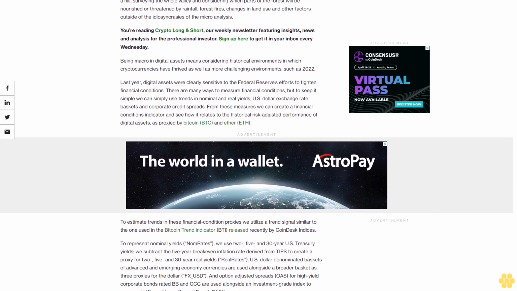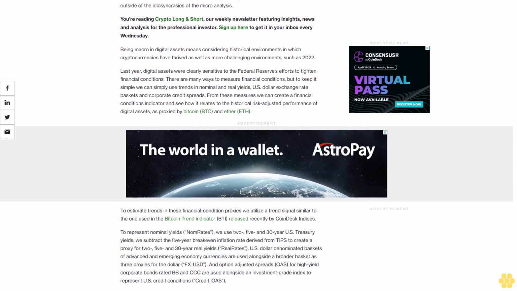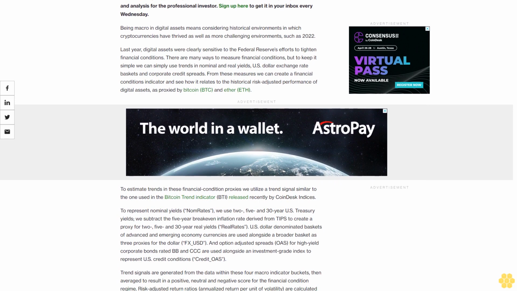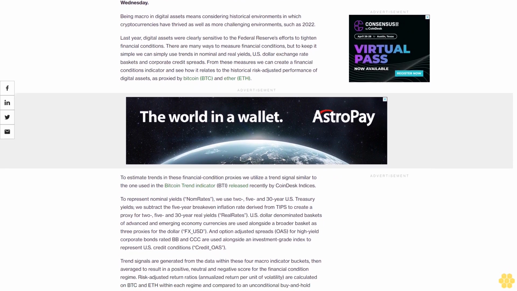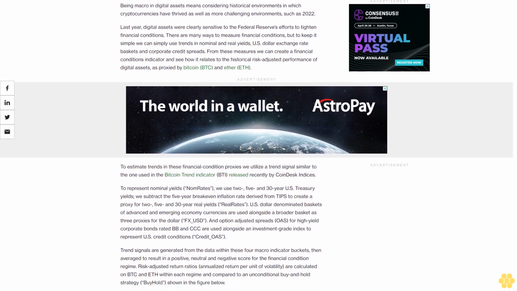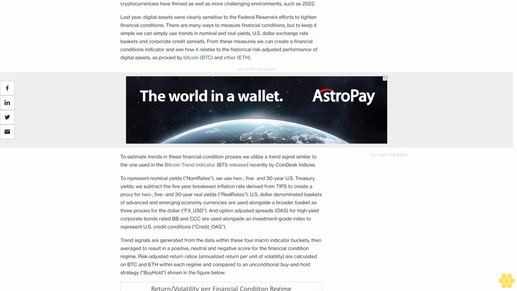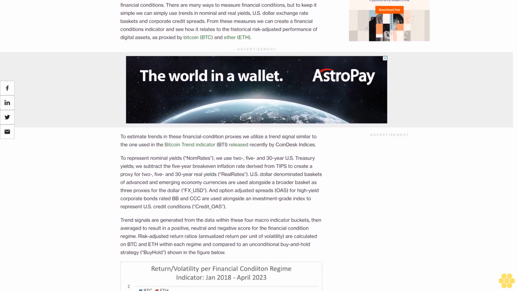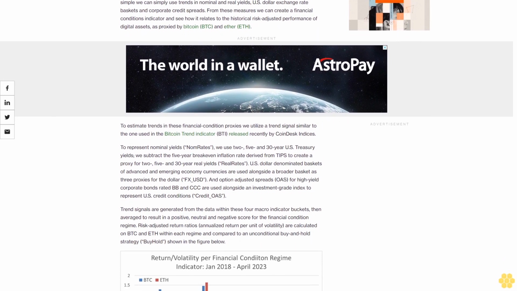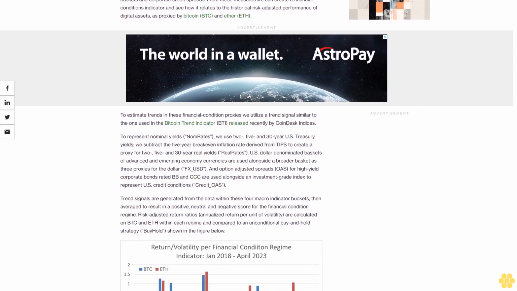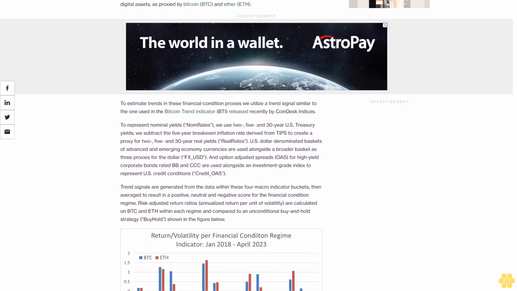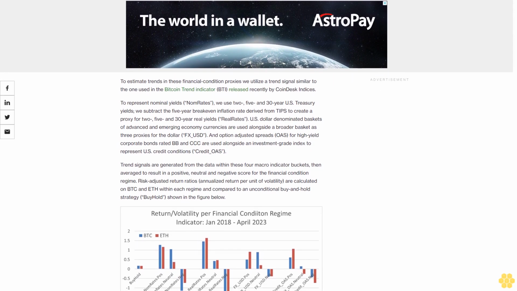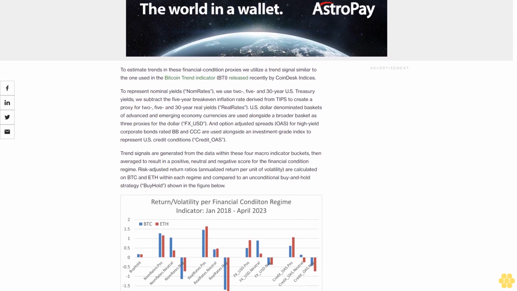Being macro in digital assets means considering historical environments in which cryptocurrencies have thrived as well as more challenging environments, such as 2022. Last year, digital assets were clearly sensitive to the Federal Reserve's efforts to tighten financial conditions. There are many ways to measure financial conditions, but to keep it simple, we can simply use trends in nominal and real yields, U.S. dollar exchange rate baskets, and corporate credit spreads. From these measures, we can create a financial conditions indicator and see how it relates to the historical risk-adjusted performance of digital assets, as proxied by Bitcoin BTC and Ether ETH.